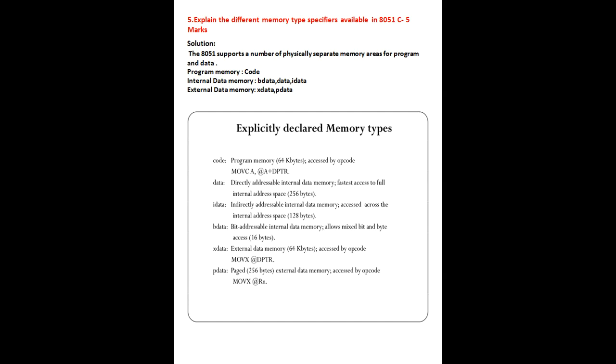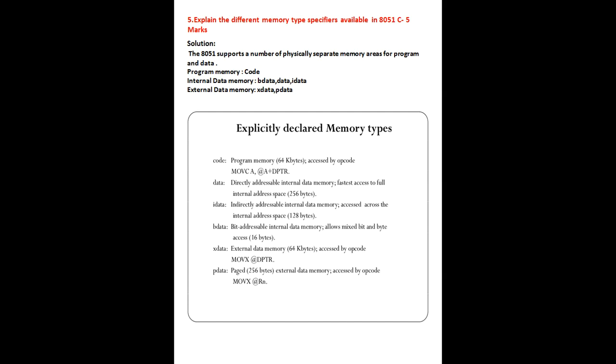Next, idata. Idata means you are going to access the data indirectly. That's why it is called indirectly addressable internal data memories, accessed across the internal address space up to 128 bytes. That is the internal RAM size of 8051. Here you can access data up to only 128 bytes. That's why it is called idata.